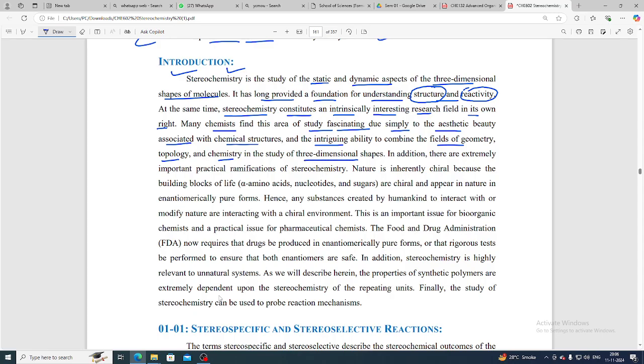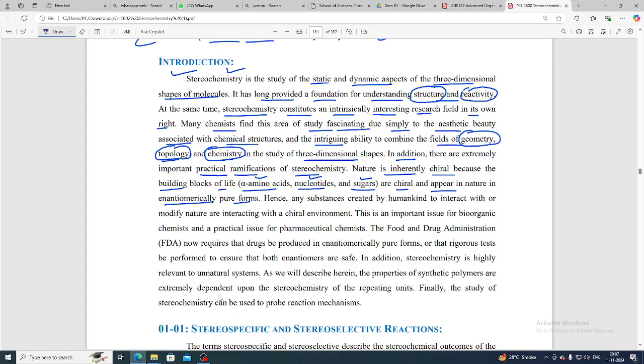Okay, so ये देखो, it is a combined study. Yes, that is here the geometry of that particular molecule, the topology of that particular molecule and the chemistry of that particular molecule. Okay, in addition there are extremely important practical ramifications of stereochemistry. Nature is inherently chiral because the building blocks of life, that is the alpha amino acids, nucleotides and the sugars are chiral and appear in nature in the enantiomerically pure form. Okay, तो enantiomerically, that is the amino acids, nucleotides and the sugars are available in a pure form.